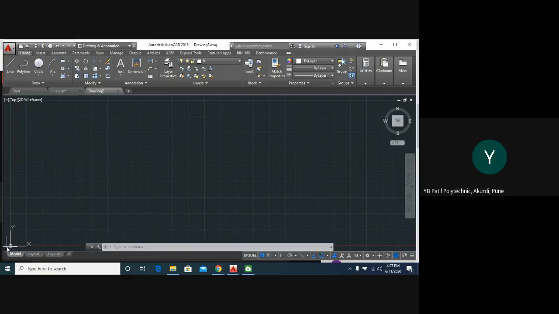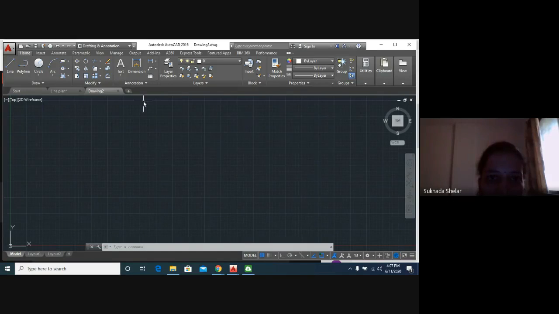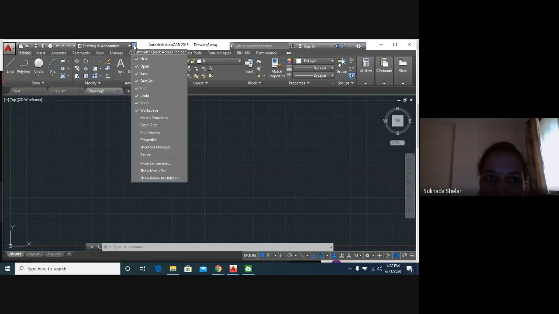Yes, ma'am. Okay. So first, the AutoCAD interface. That means which version you are practicing. Here you can see Autodesk AutoCAD 2016. My version is of the year 2016. Near to that, you can see the quick access toolbar, or we can say a drop down menu. I have clicked on the drop down menu. You can see here new, open, save as, various icons, those which are ticked are available. All these options are available here.